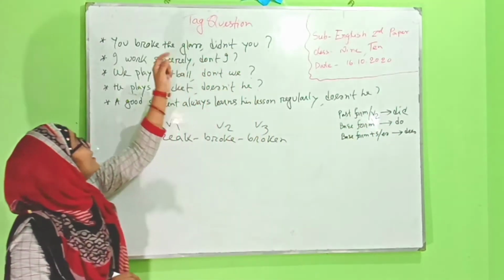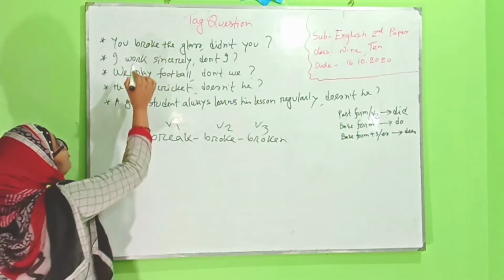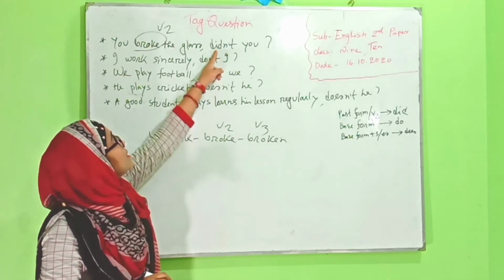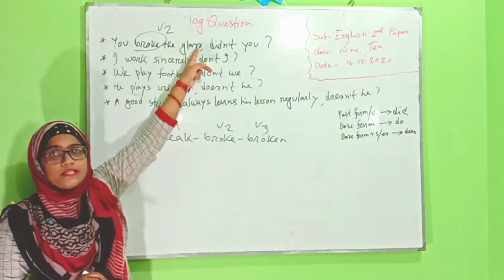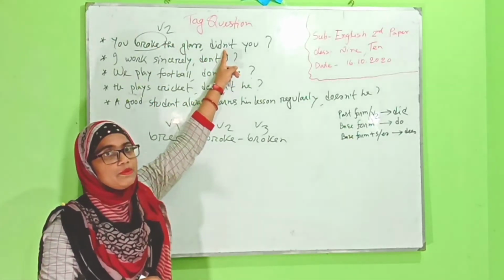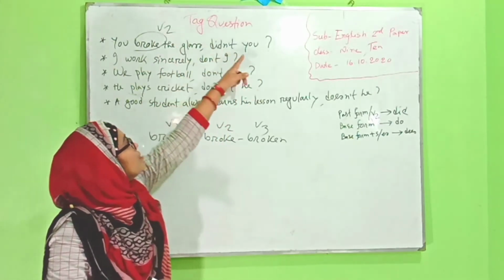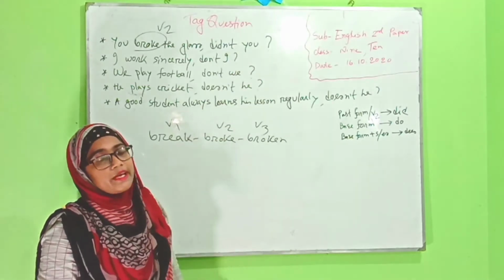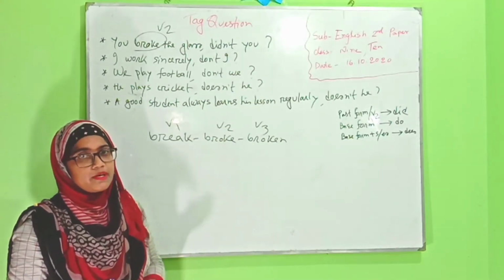Just look at the line again: you broke the glass. Broke is verb 2, so we use did here, and it is a positive statement, so we make it negative. Take the pronoun you, and at last we put a question mark.